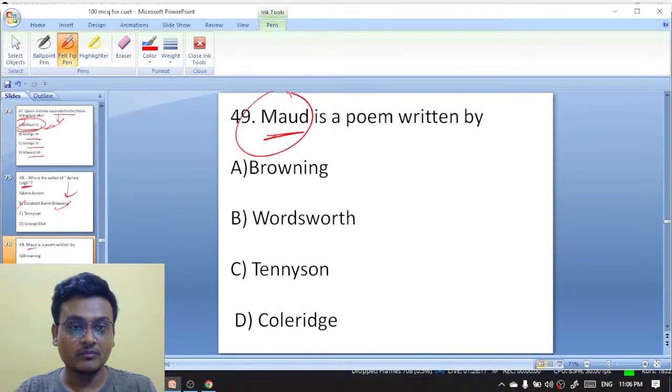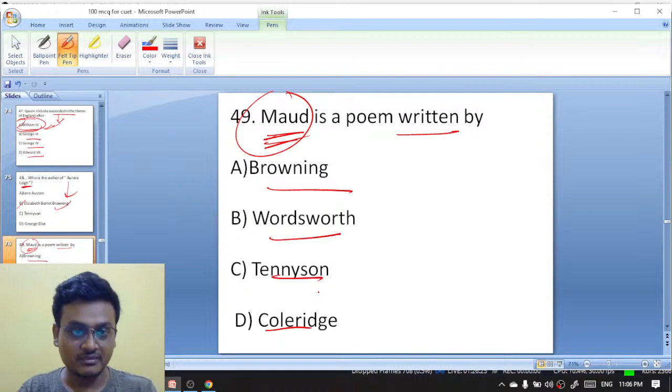Maud is a poem written by Browning, Wordsworth, Tennyson, or Coleridge. Maud is a poem by whom? Question 49 is here on the screen. Do answer. Maud is a poem written by Browning, Wordsworth, Tennyson, or Coleridge.